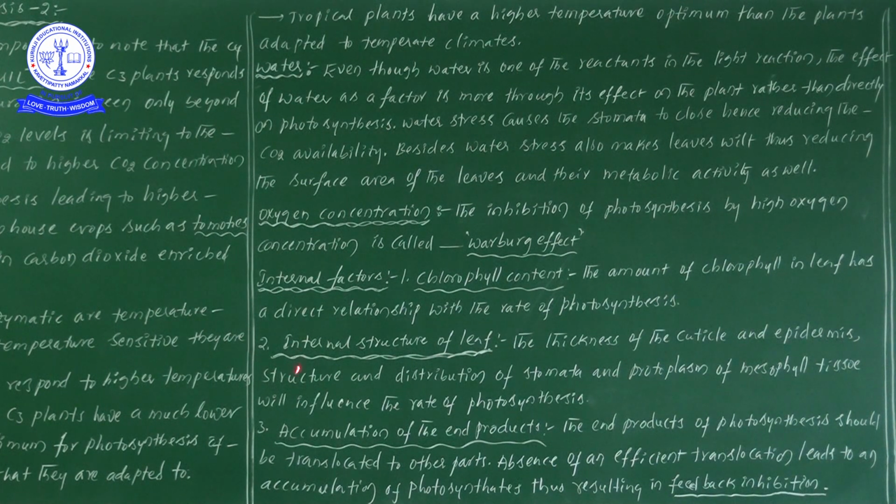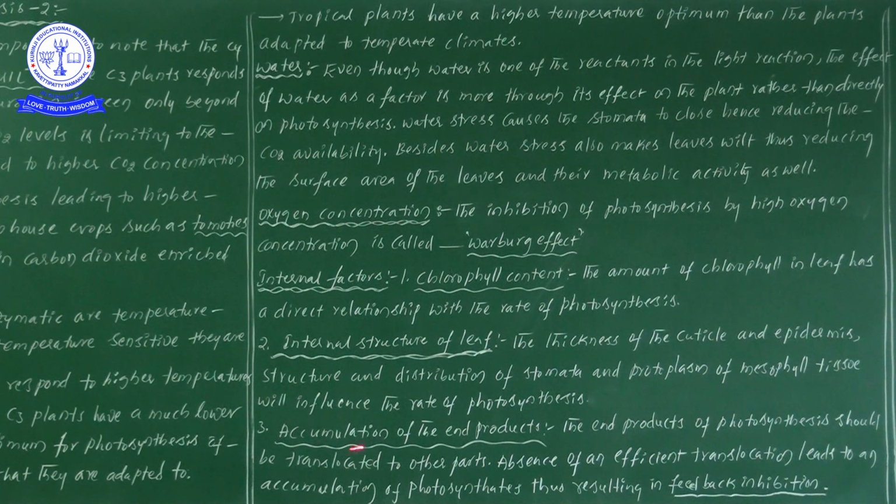Next, the internal structure of the leaf. The thickness of the cuticle, the epidermis structure, the distribution of stomata and the protoplasm of mesophyll tissue will influence the rate of photosynthesis.